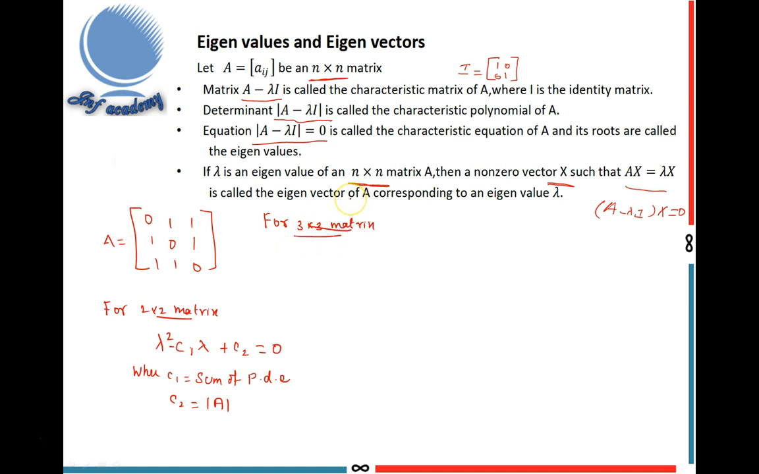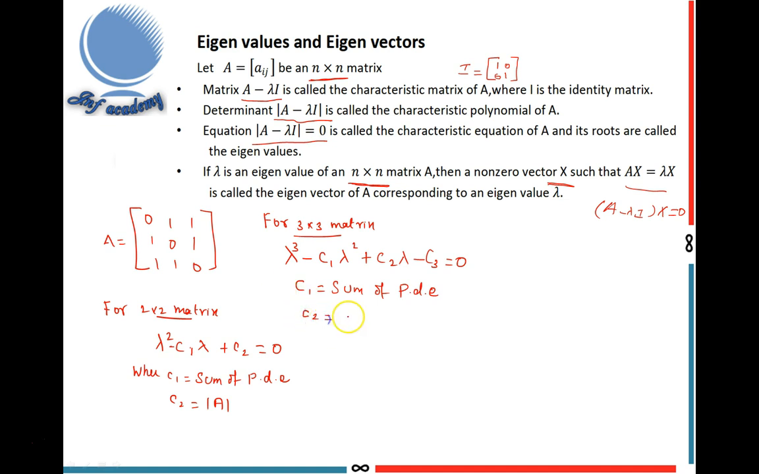For a 3 by 3 matrix, it starts with lambda cube, because it is a cubic equation. So lambda cube minus C1 lambda square plus C2 lambda minus C3 equal to 0. This is the characteristic equation of a 3 by 3 matrix, where C1 equal to the sum of principal diagonal elements. It is also called the sum of first order minors of principal diagonal elements of A.